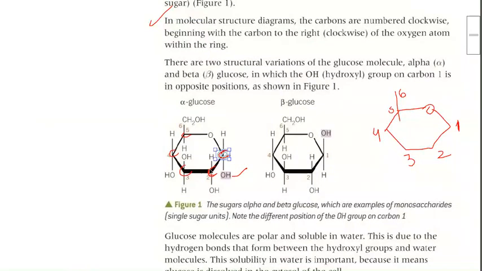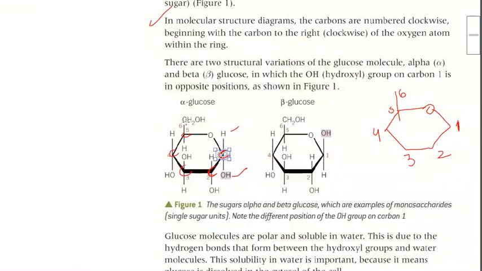The next carbon, again the same, H and OH. The next, third carbon, has an opposite arrangement. There are 6 carbon atoms. On the first carbon atom, hydrogen is on the upper side, OH is down. On the second carbon atom, hydrogen is above, OH is down. But in the third one, it is opposite: OH is above, hydrogen is down. In the fourth one, again hydrogen is up, OH is down.